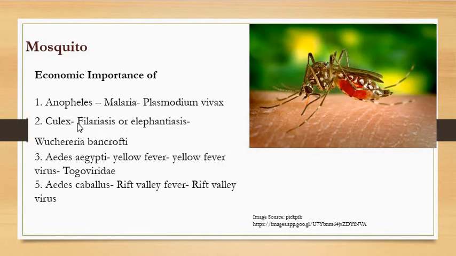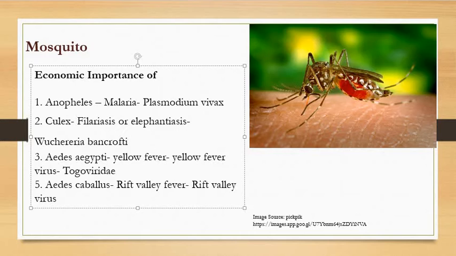It is also transmitted by the vector Aedes aegypti, but Culex is also noted to be transmitting it. But that is for yellow fever, and Aedes is transmitting the virus for Rift Valley fever. Okay, so Culex transmits the Togavirus, a flavivirus, for the encephalitis disease, right?